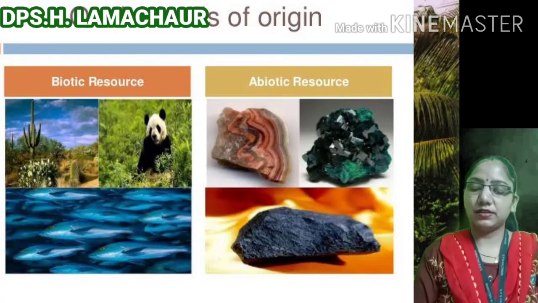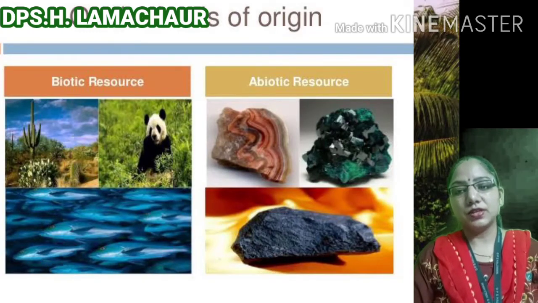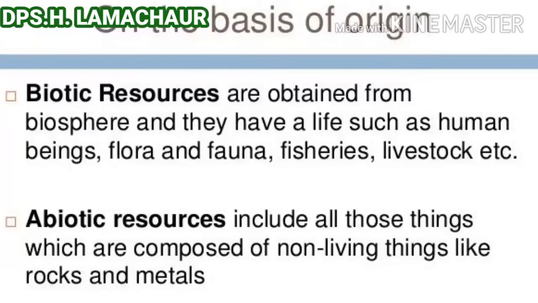First, the biotic resources. Students, biotic resources are those resources which contain life. All living things are biotic resources, for example plants, animals, insects, and human beings.